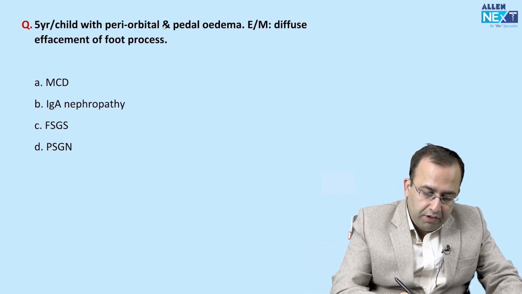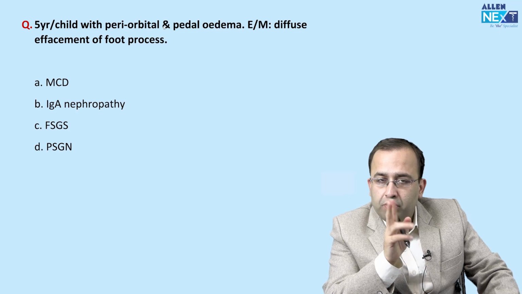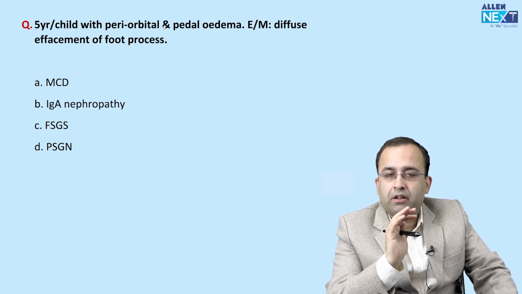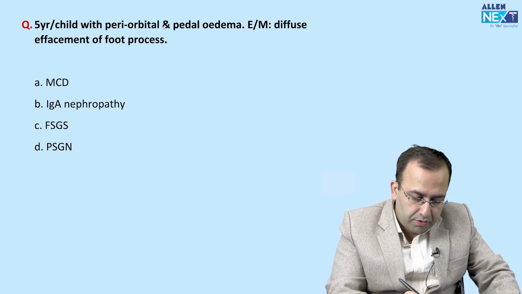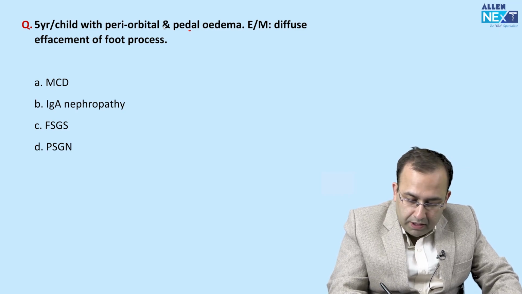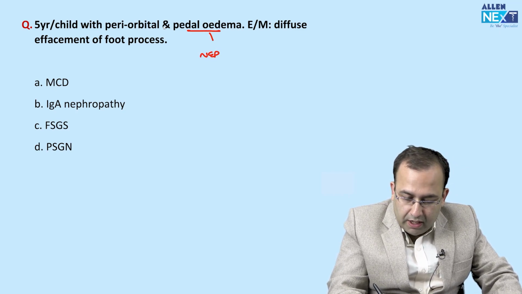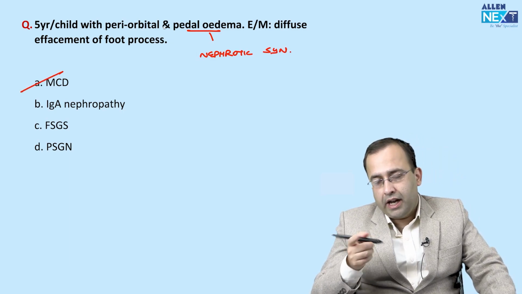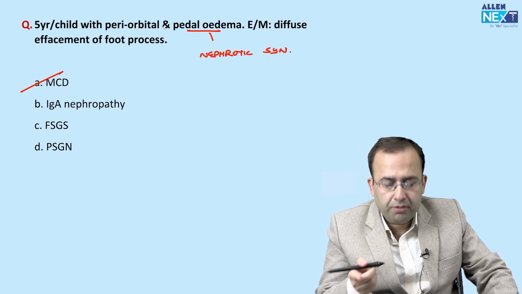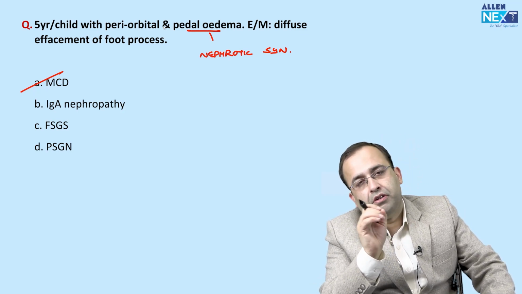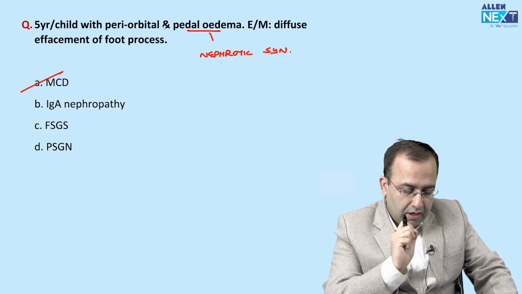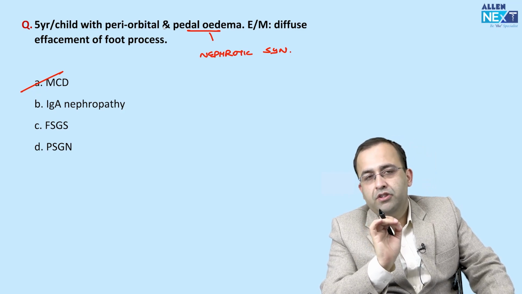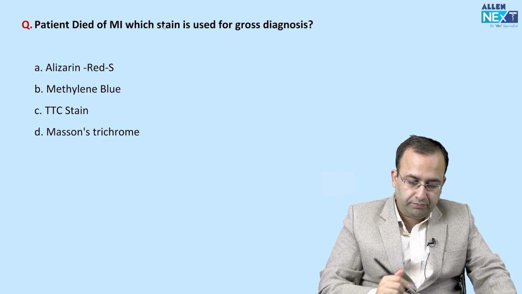Next, child with periorbital and pedal edema. So both the kidney questions asked back to back. Electron microscopy shows... So firstly, child with periorbital and pedal edema, that is child with nephrotic syndrome. Which is the most common nephrotic syndrome in a child? Minimal change disease. Light microscopy is normal. Electron microscopy shows diffuse effacement of foot processes of podocytes. MCD, minimal change disease.